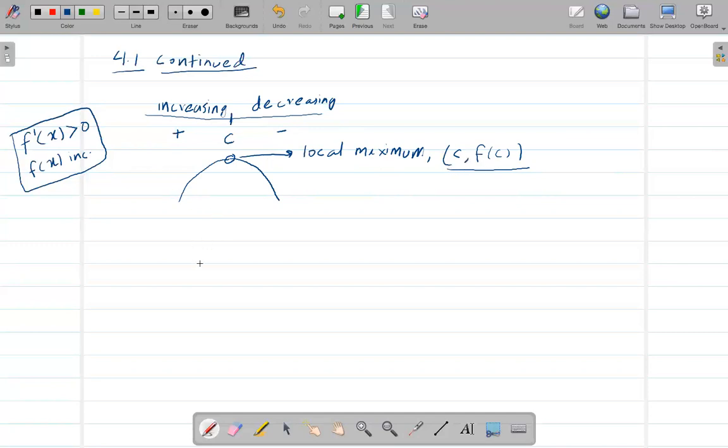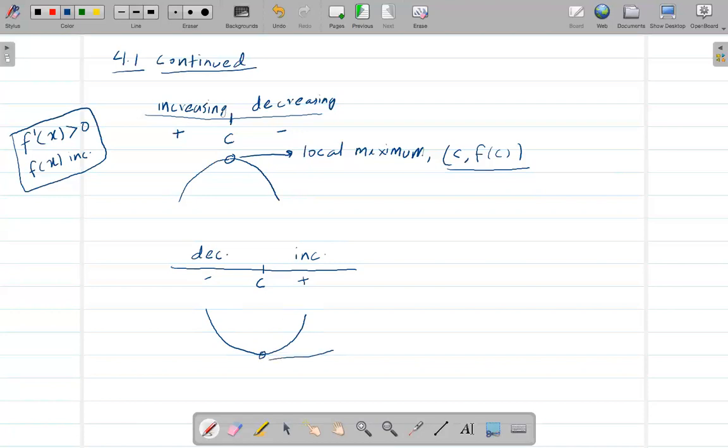Similarly, now if this side is negative and this side is positive, then this is decreasing, let me just write dec, and this is increasing, inc. That means the graph, with this critical number, if it's decreasing, will be something like this, and if it is increasing, it will be something like this.